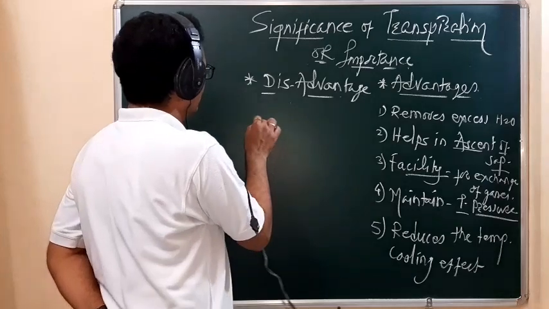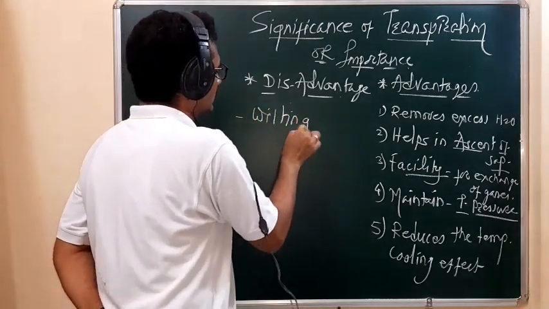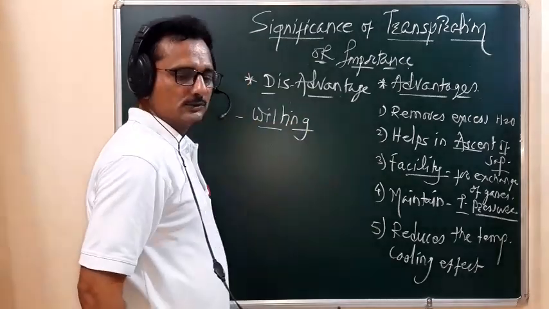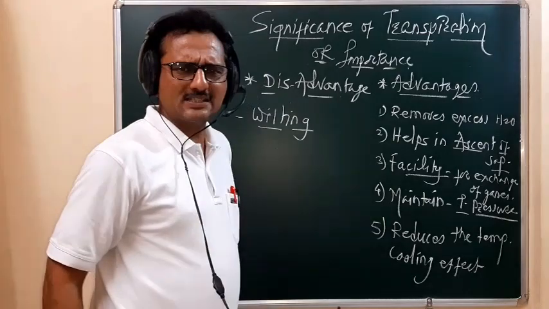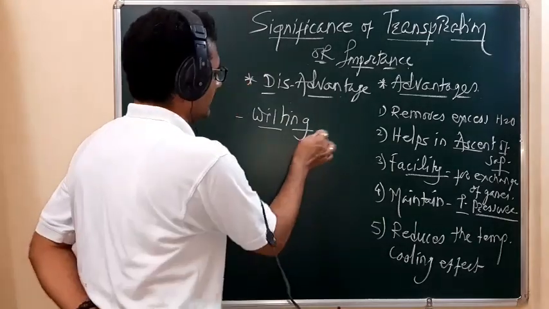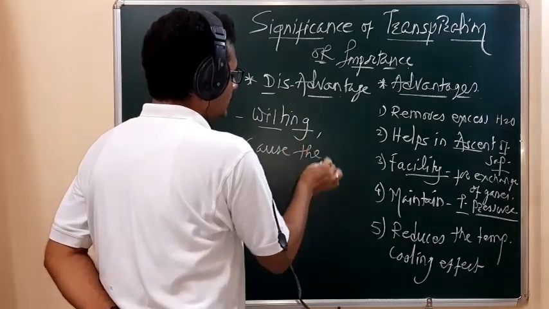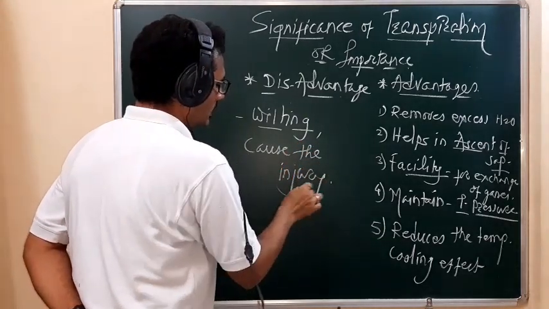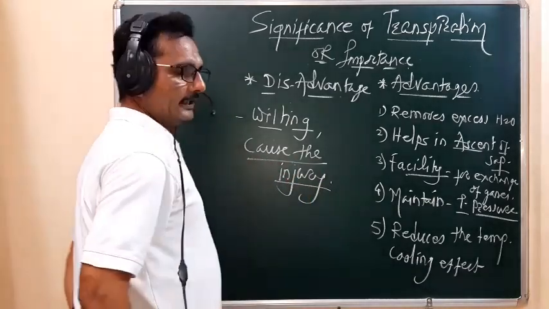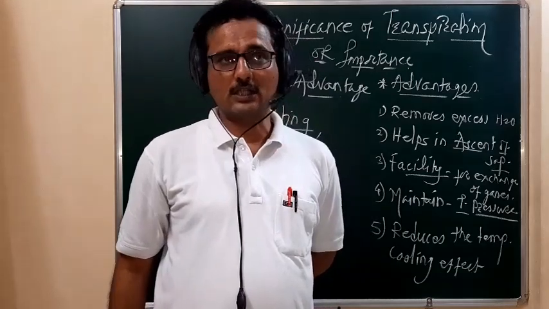That is, the plant withers. And when there is maximum wilting, it causes injury. So it is dangerous or harmful to that plant when there is excessive transpiration.